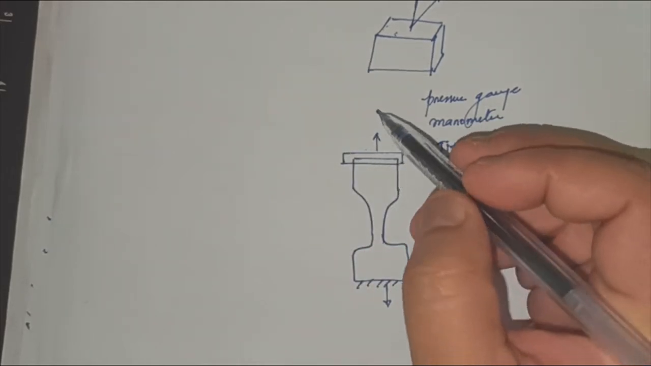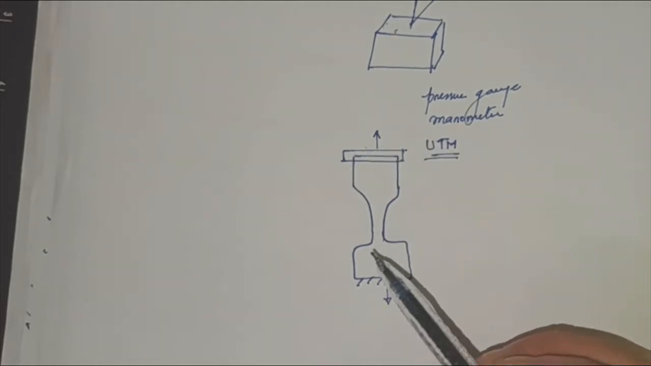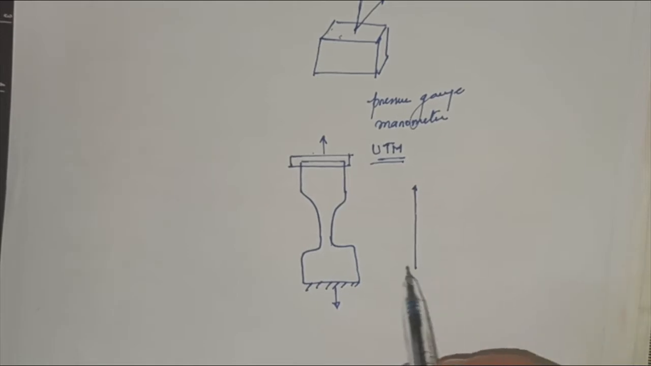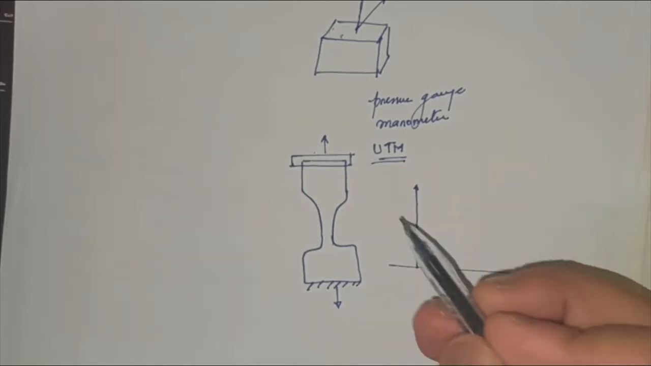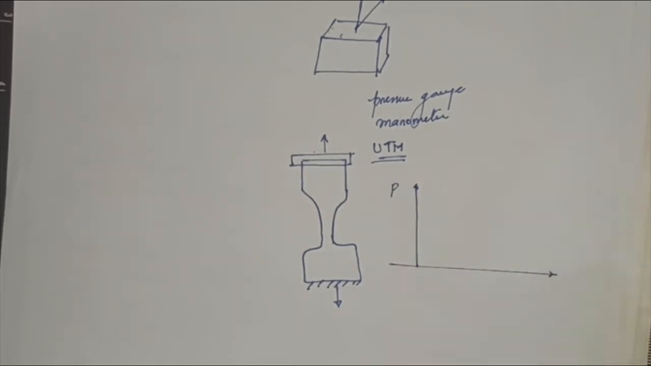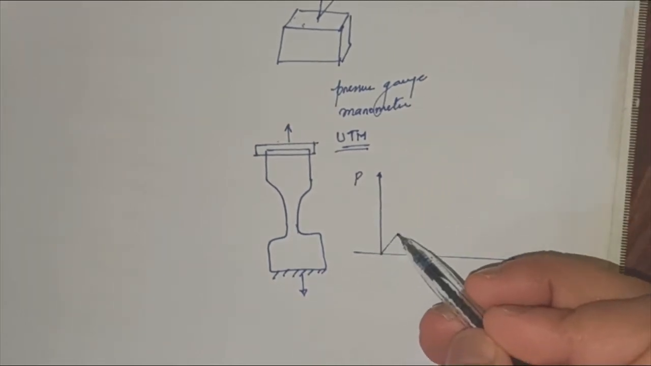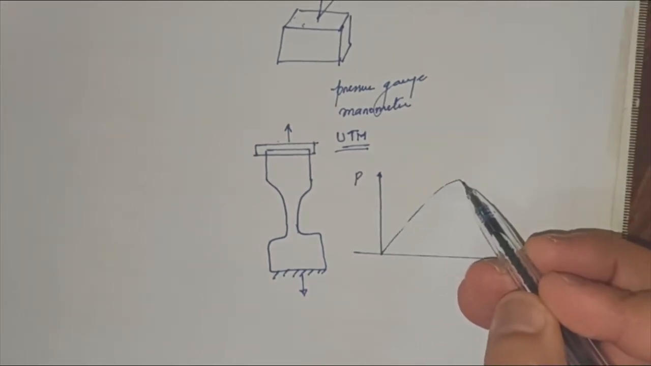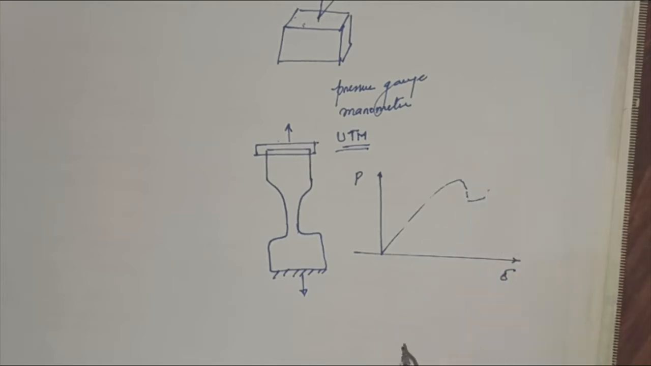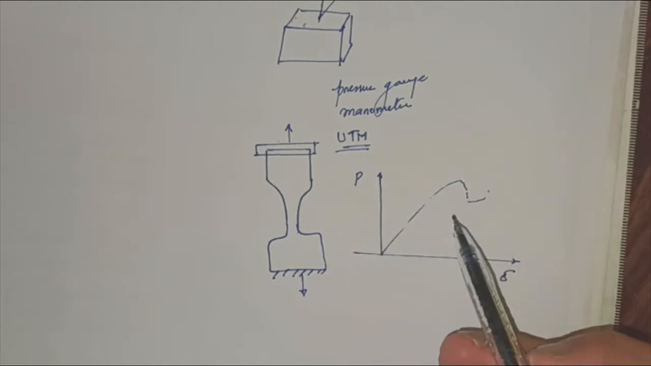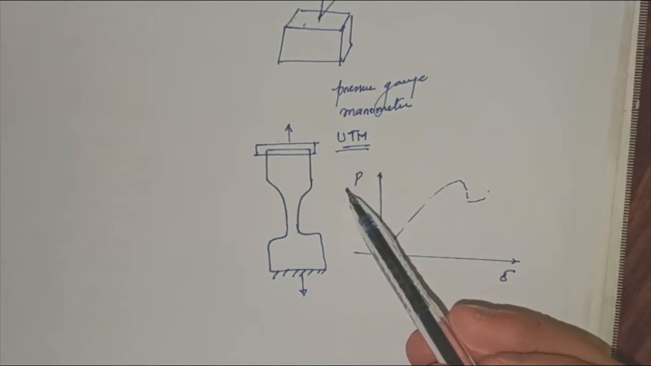So what you get from this is a load versus displacement curve. I have explained this in the earlier video also. You get a load, P, and a displacement, delta, curve. So you get a curve somewhere like this. This is the curve you get. Now this is load. So how do we obtain the stress from this?